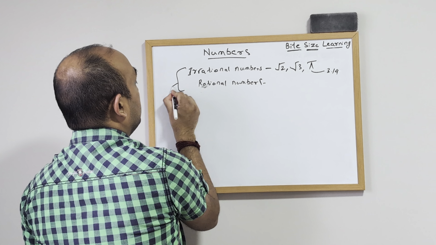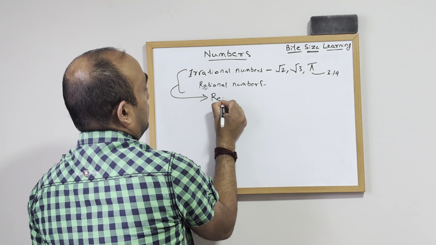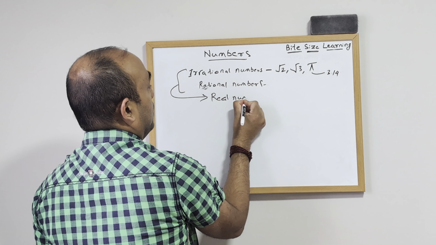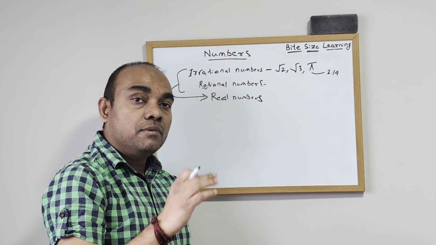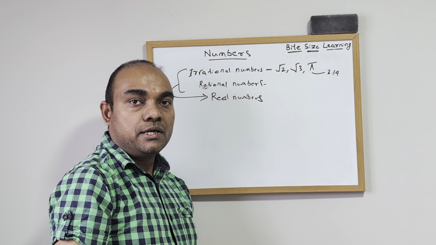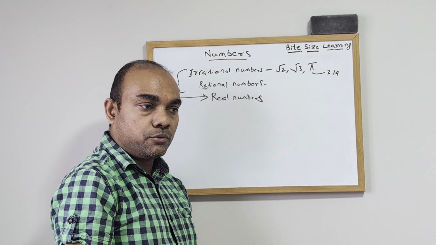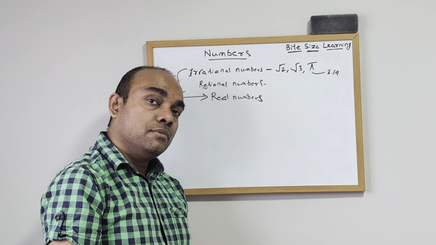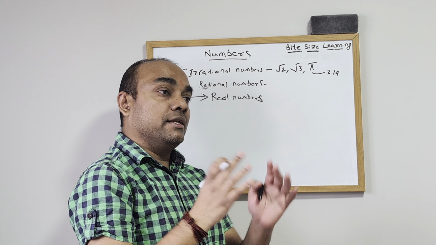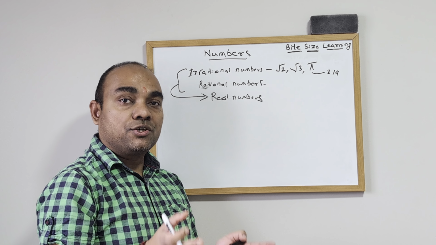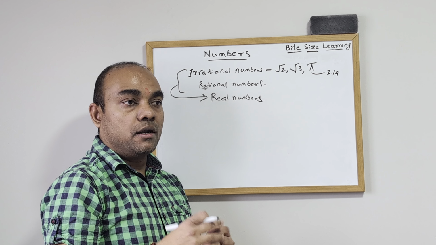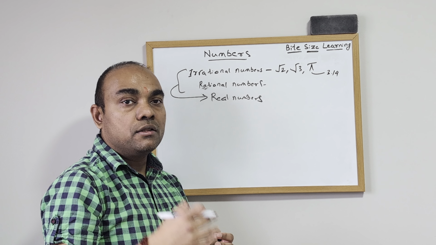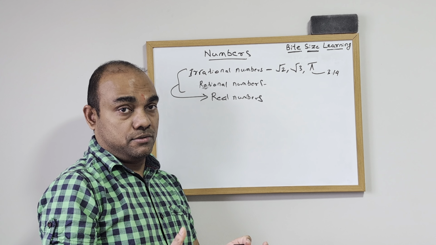So if you add this set, these numbers are called real numbers. A real number is any number that can be represented on a number line, right? That consists of rational numbers and irrational numbers. And then the rational numbers can be fractions, whole numbers. Whole numbers including the negative numbers are called integers, right?